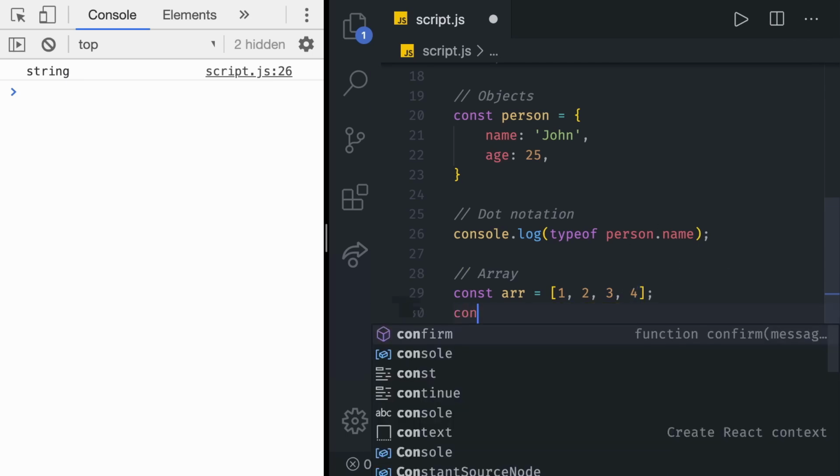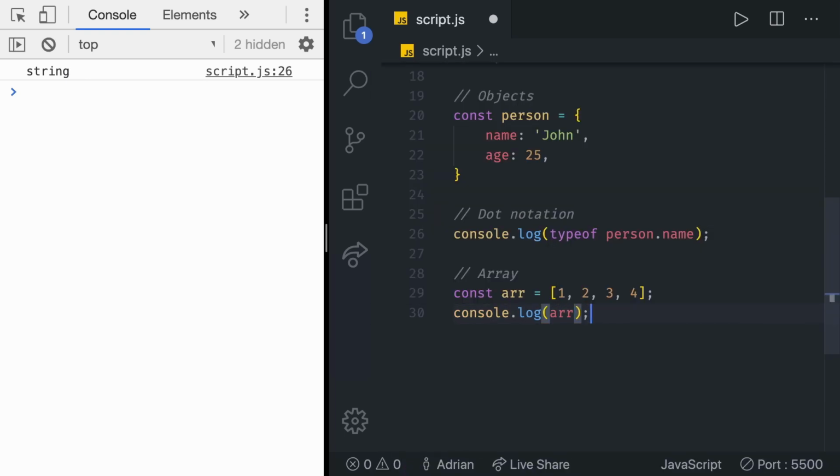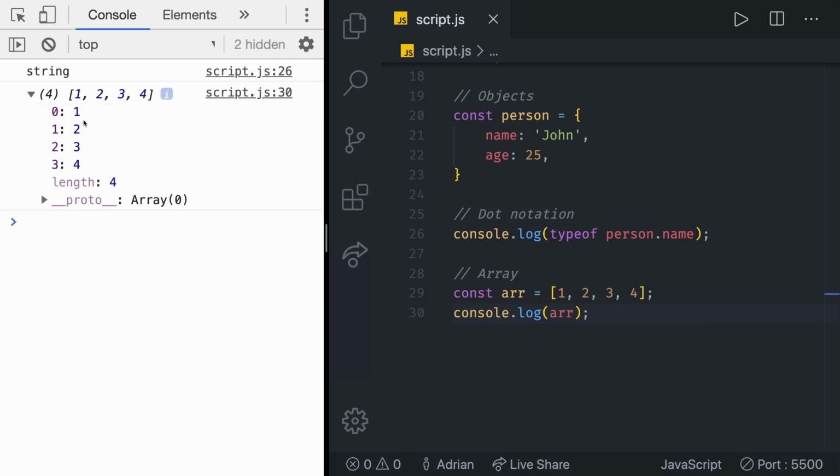Let's console log that array to see what we get. As you can see, we get 1, 2, 3, 4 in an array, and we have indexes of 0, 1, 2, 3. We also have something known as a date object. If we tested const date, which is going to be equal to new Date, let's see what that gives us.